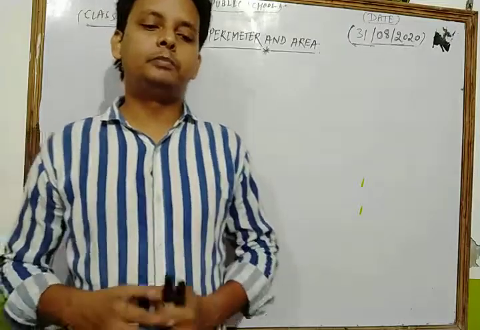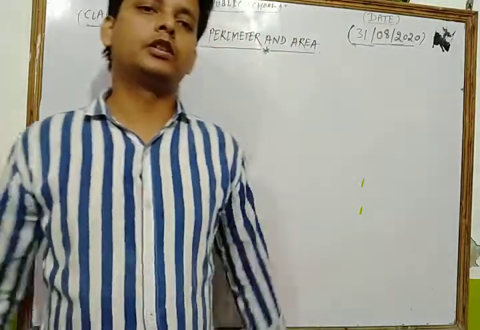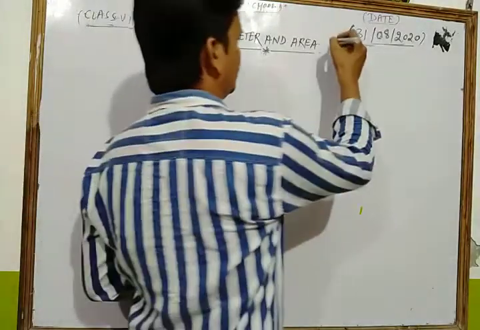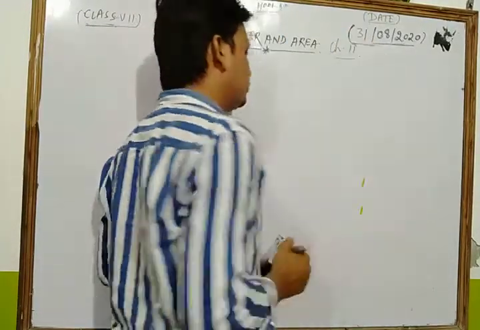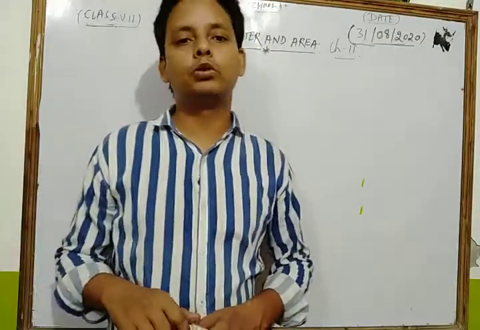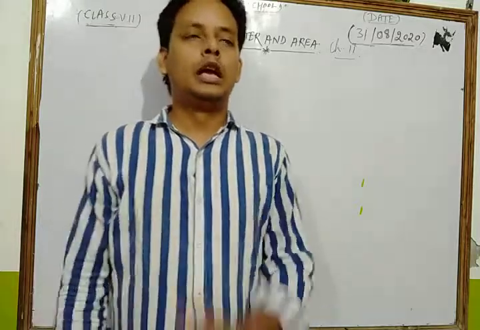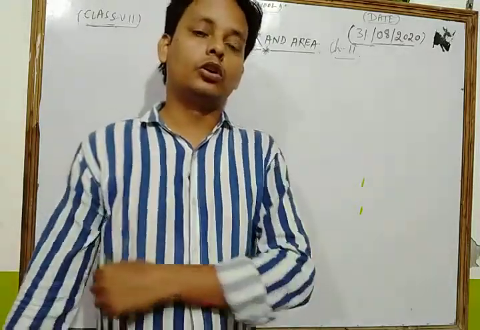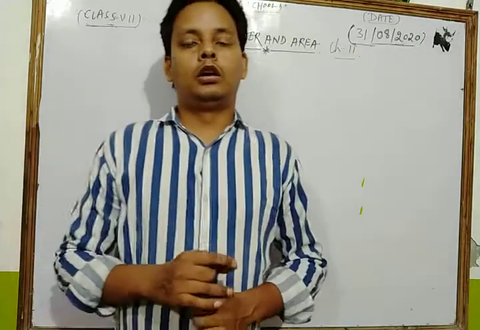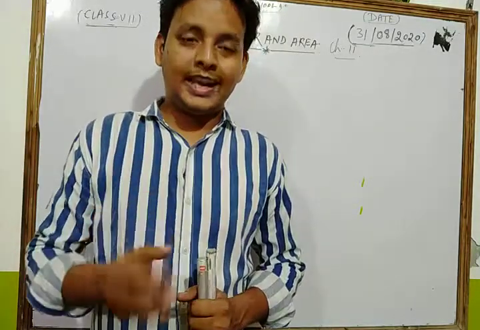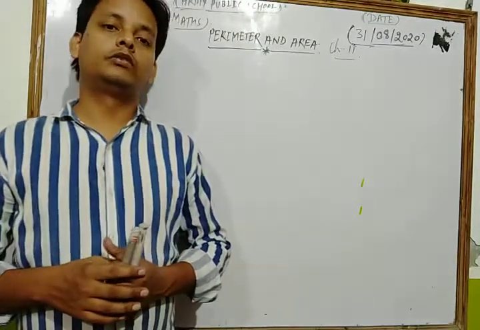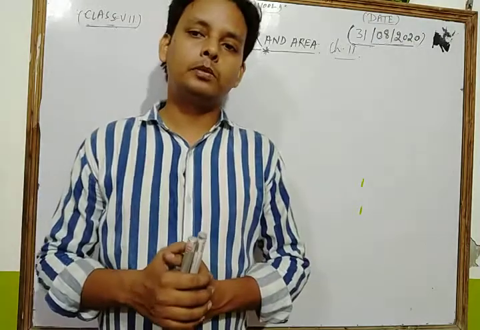Dear students, in the previous class we started the chapter Perimeter and Area, which is chapter number 11 of your NCERT book. In that chapter we discussed the concept of perimeter and area. We also discussed the area and perimeter of squares and rectangles, and we solved some important questions based on them.